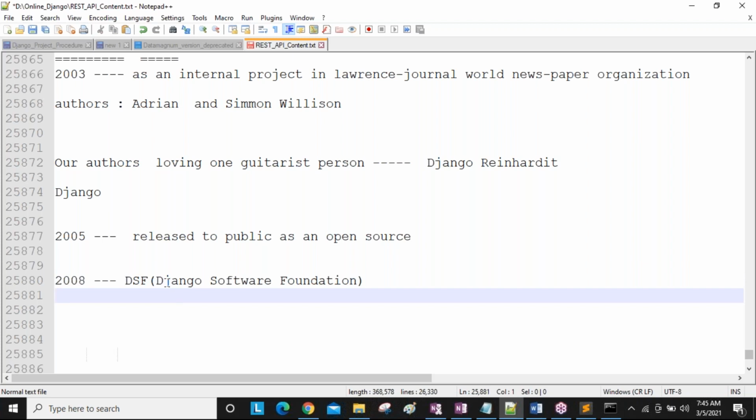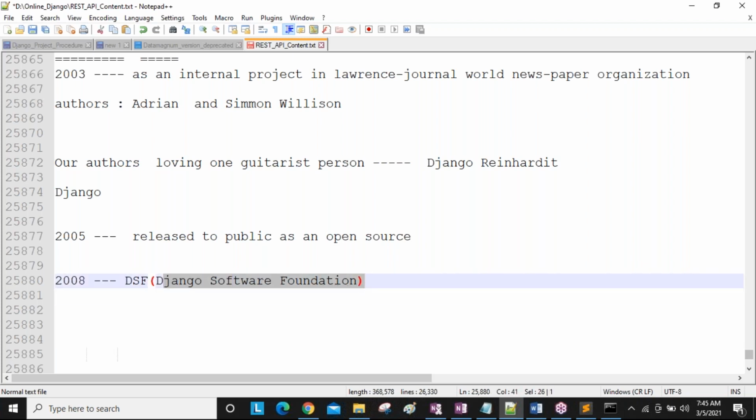Clear, guys? It is a non-profit organization, meaning they did not start this company for earning money. They started this company to develop more features for the Django framework.